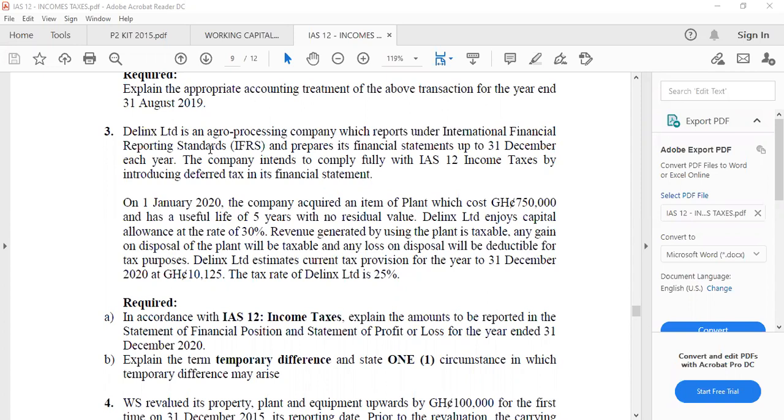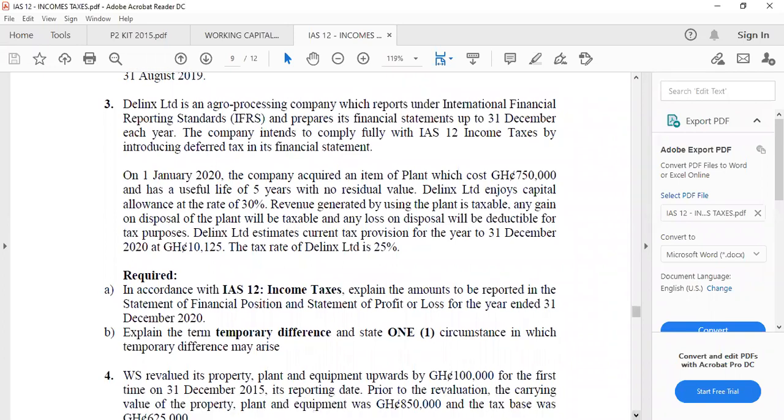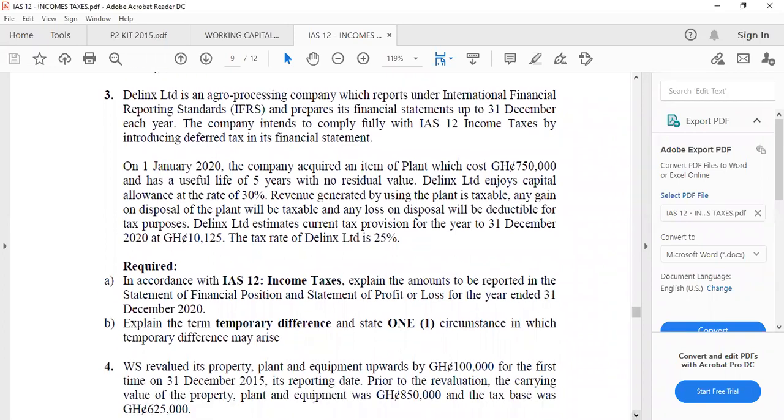The company intends to comply fully with IAS 12 income taxes by introducing... I can't see. I'm using a phone, so it's smaller in my eyes. Okay, let me help.